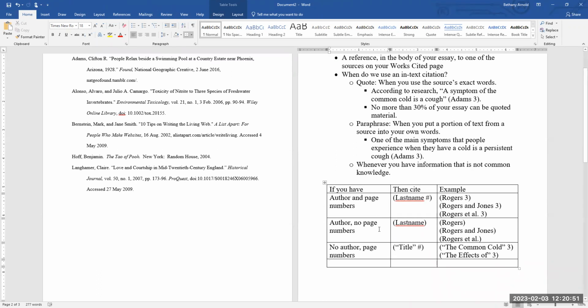And lastly, you can kind of sense a pattern here. So let's say you have no author and no page numbers. It would just be the title.